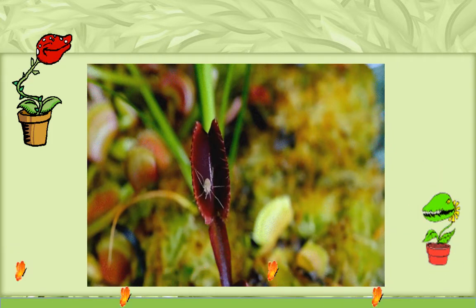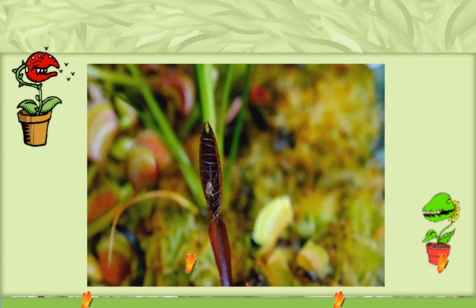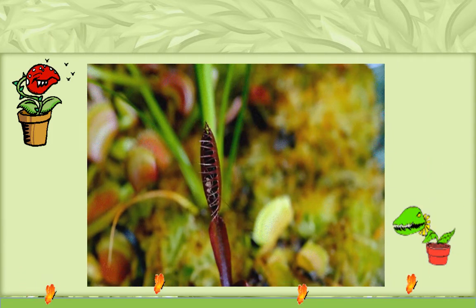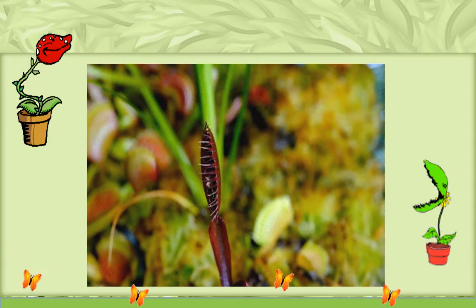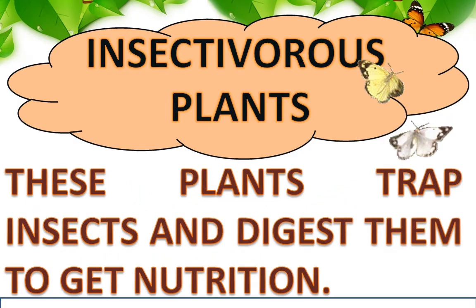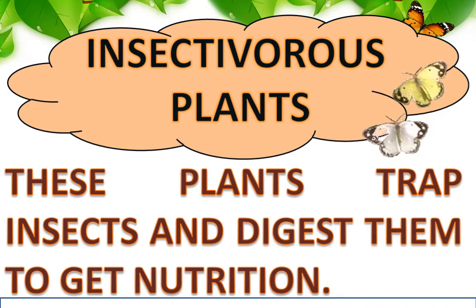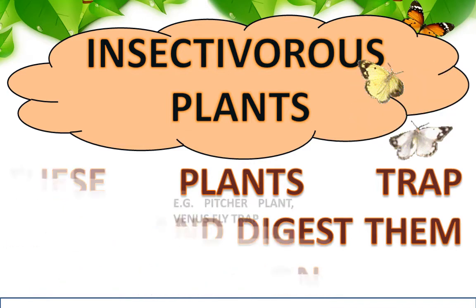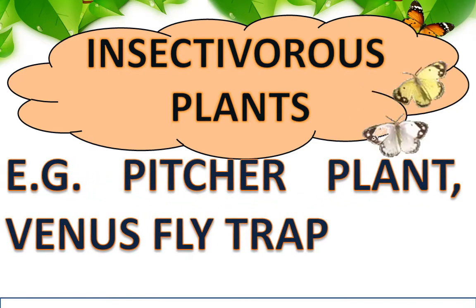Have you seen or heard of plants that can eat animals? There are a few plants that can trap insects and digest them to get nutrition. Such plants are called insectivorous plants. Example: pitcher plant, Venus flytrap plant.